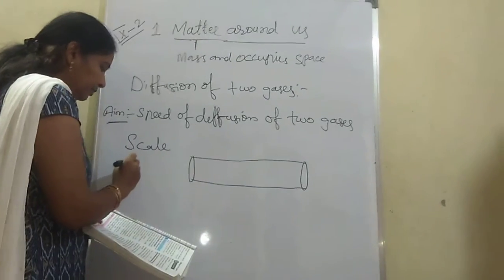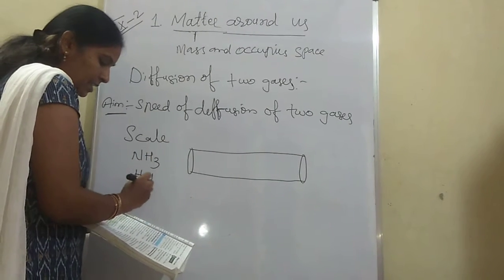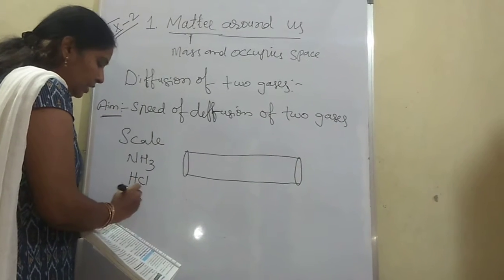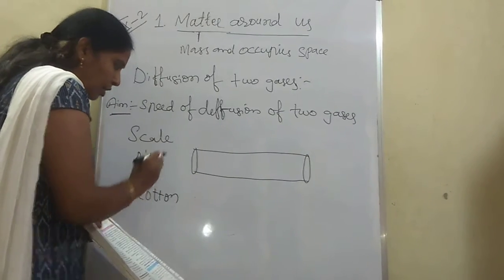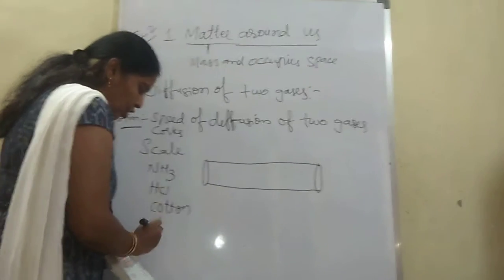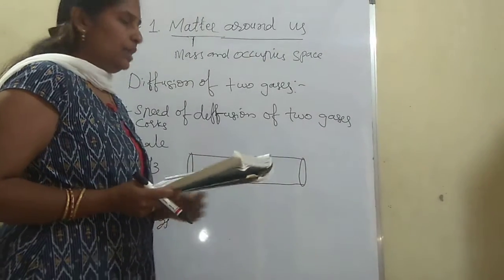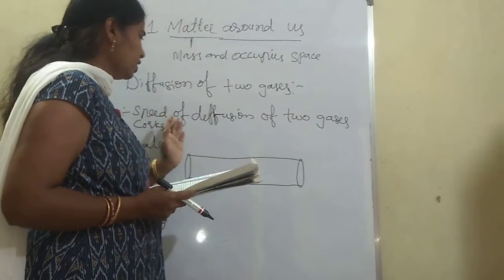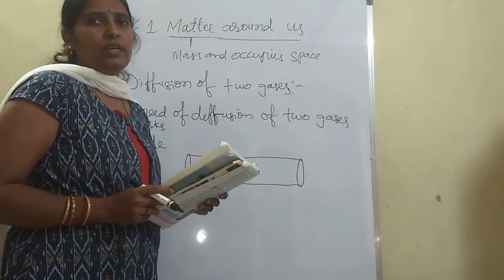Liquid ammonia, hydrochloric acid as well as pieces of cotton. Next, two rubber corks and tongs to hold the cotton. So what is the aim of this experiment? To find the speed of diffusion between two gases.